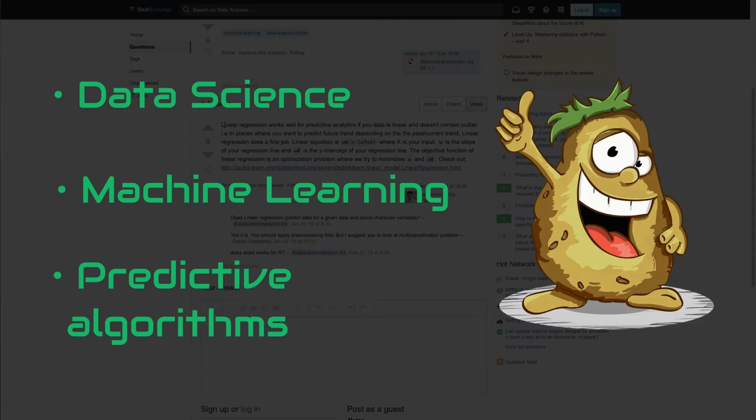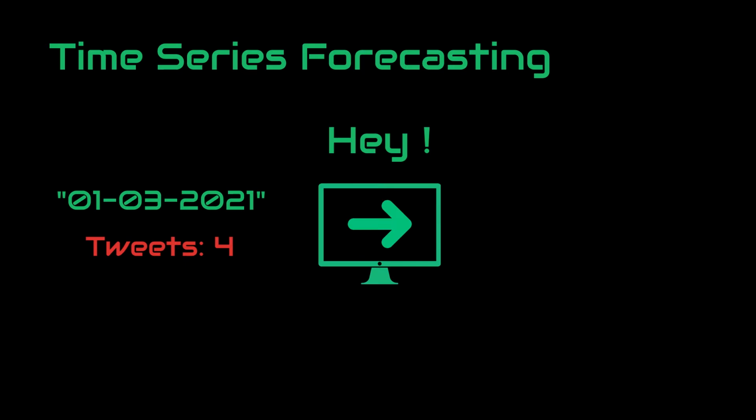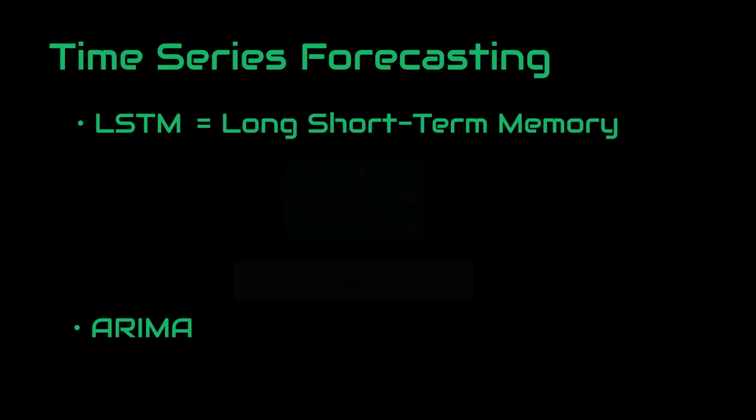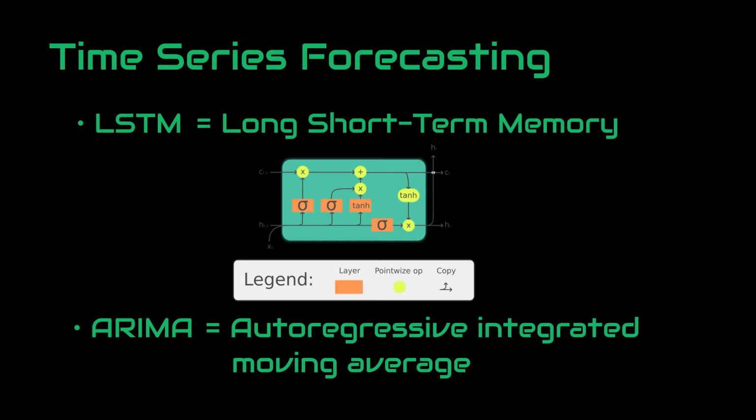See, the thing we try to accomplish is known as time series prediction or forecasting. Basically, we give the known data and ask the computer, hey computer, will Elon tweet crypto on, let's say, the 10th of March, and it will return us the result. There are a few algorithms used to achieve that, such as LSTM and ARIMA. LSTM stands for Long Short-Term Memory and ARIMA stands for Autoregressive Integrated Moving Average.